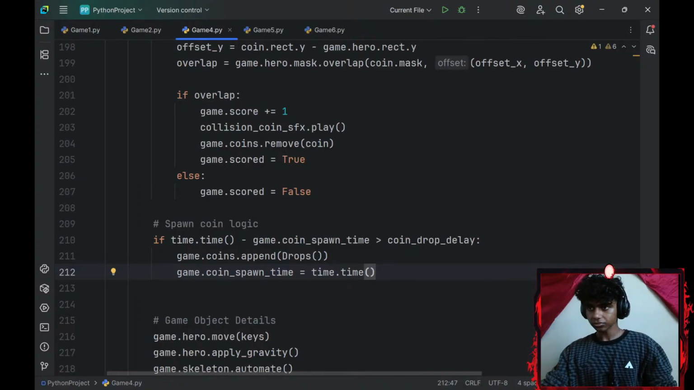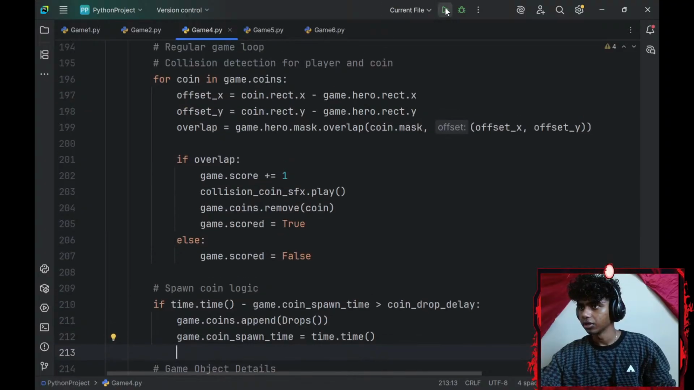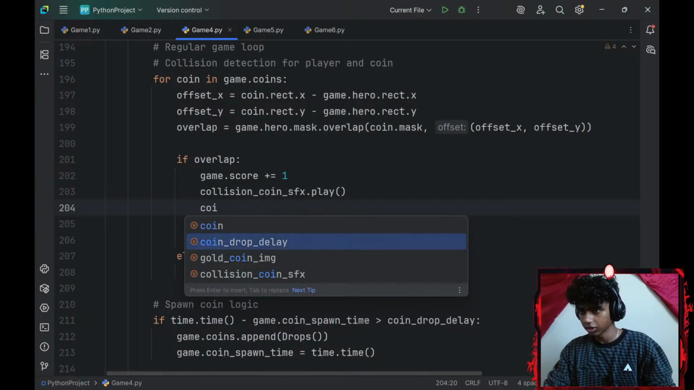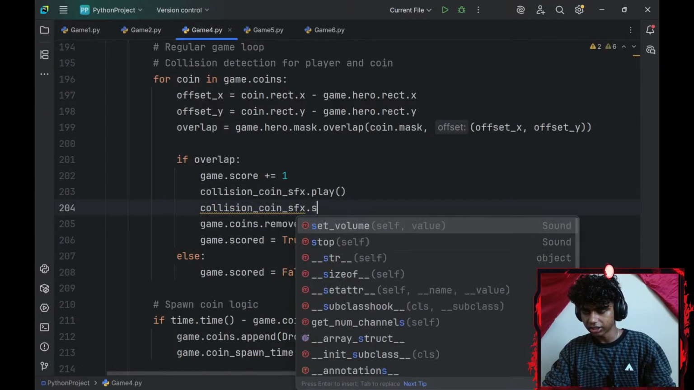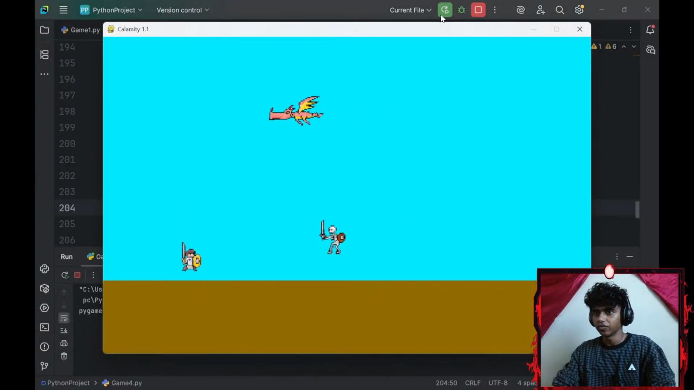Okay. So now coins should randomly spawn on the screen. Before I run the command, for coin spawn sound effects, I'll go with coin collision. Collision coin dot set volume. I'll set the volume to be 0.1. Okay, now let's wait for a coin to spawn.